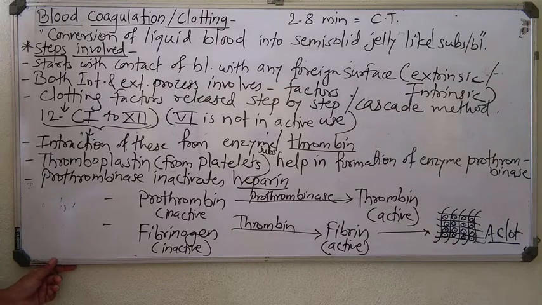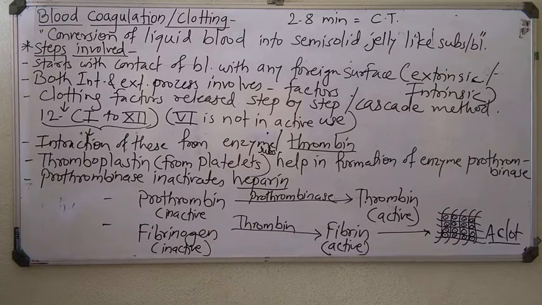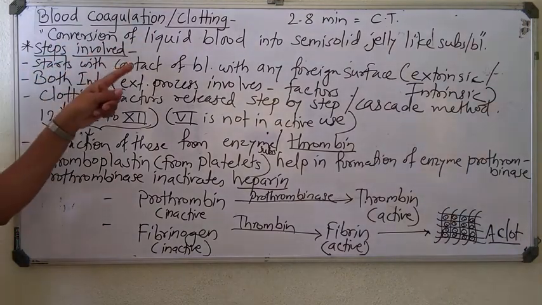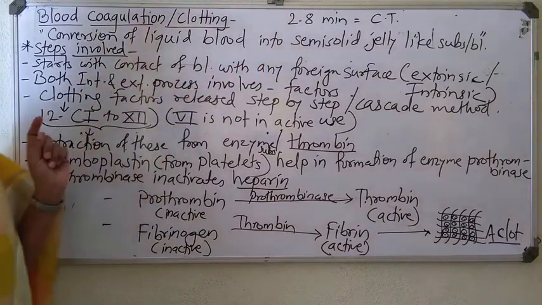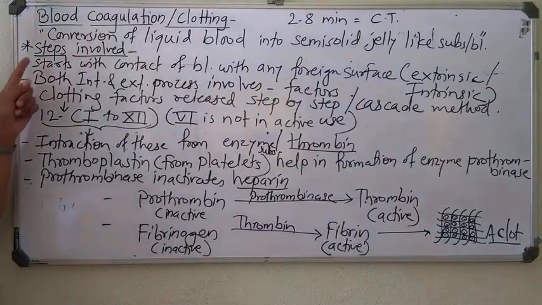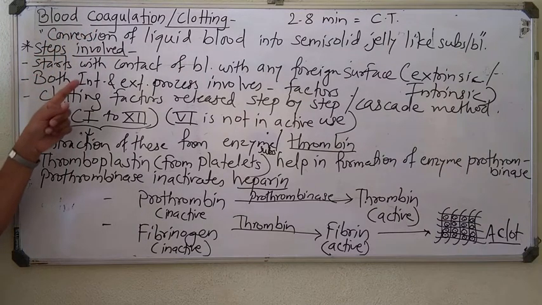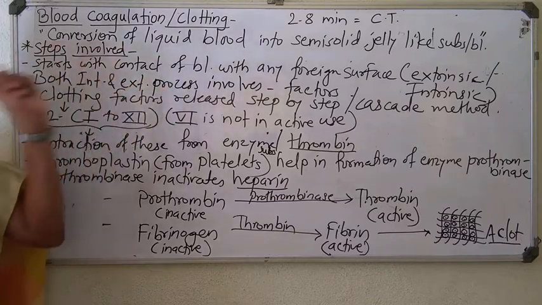Now it is represented in tabular form in our book, in a specific structure. So before going to that chart, again we will revise. Blood coagulation or clotting means conversion of liquid blood into a semi-solid jelly-like substance. The steps involved in blood clotting start with contact of blood with any foreign surface.